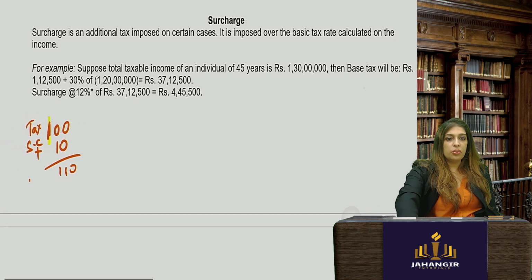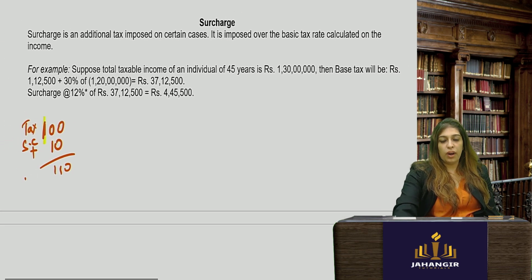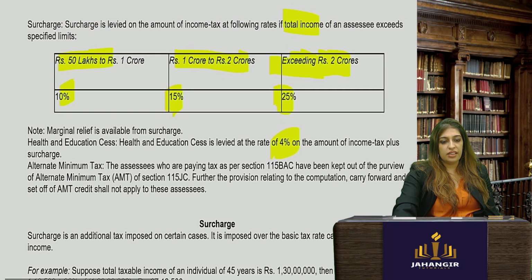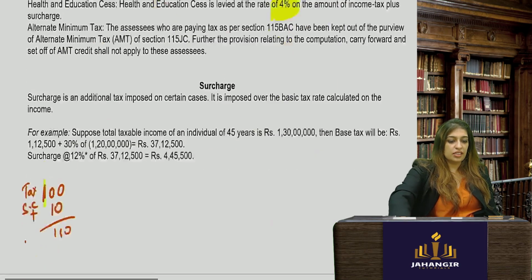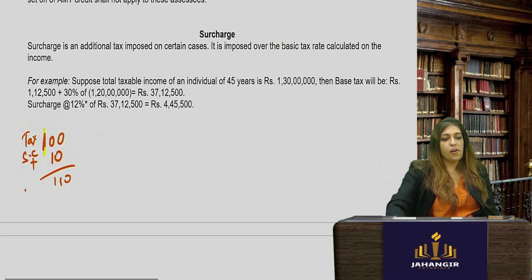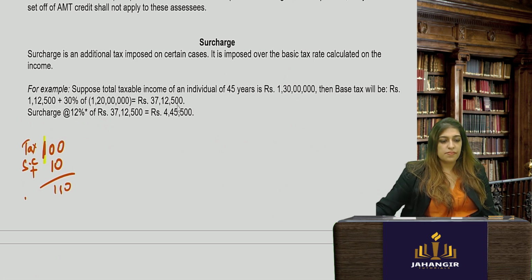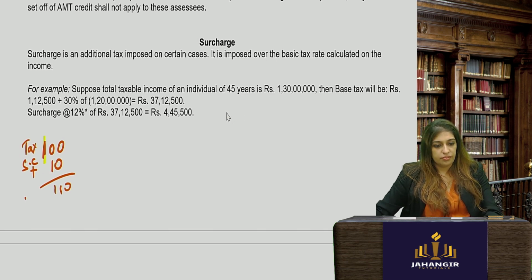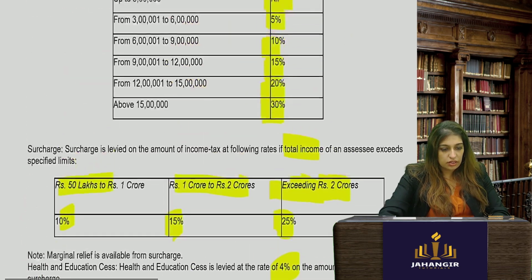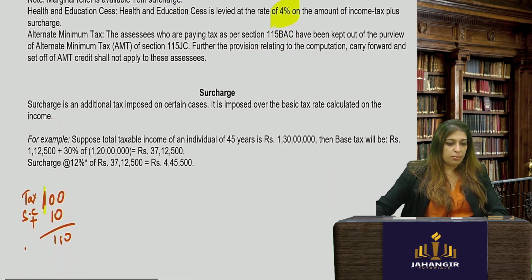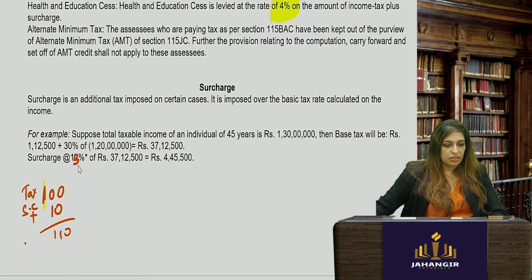Now suppose total income of an individual is 1 crore 30 lakhs. Then let's see, if it is an individual, it'll come here, 1 crore 30 lakhs, 15% surcharge. So let's see how to do it. Surcharge applicable is 15%. Okay.